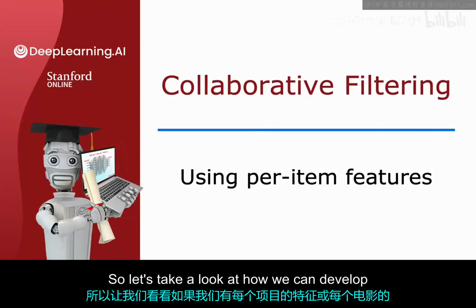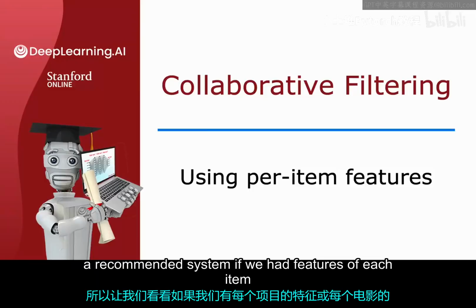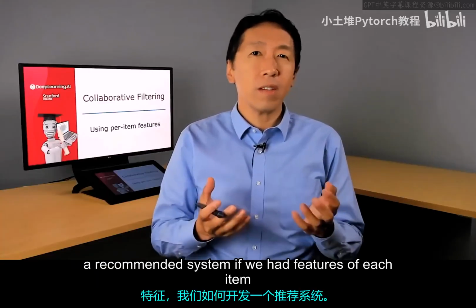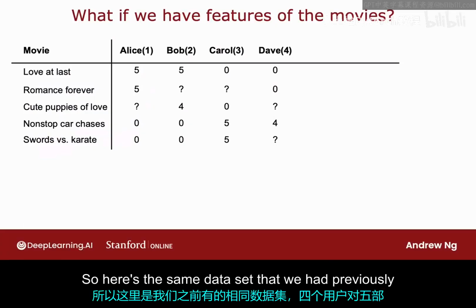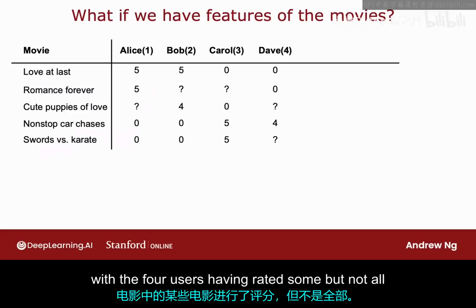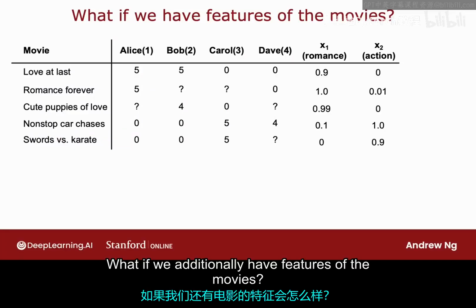So let's take a look at how we can develop a recommender system if we had features of each item, or features of each movie. So here's the same data set that we had previously, with the 4 users having rated some but not all of the 5 movies. What if we additionally have features of the movies?